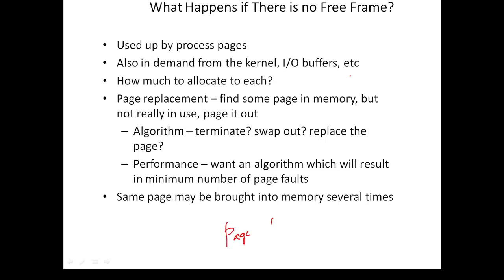If a free frame is there, you can keep the demanded page onto the free space. If a free space was not there, we have to make space for that process. How will we do that? By making use of page replacement algorithms. By making use of the swapping concept, we remove one process from the main memory and give space to the new process. Which process we have to remove from the main memory, the page replacement algorithms will say.